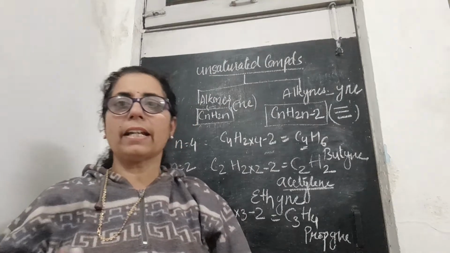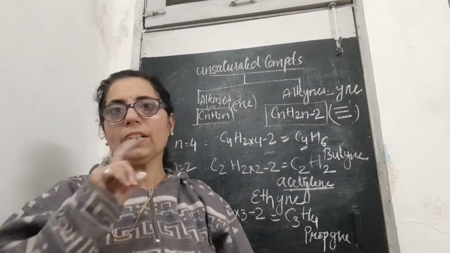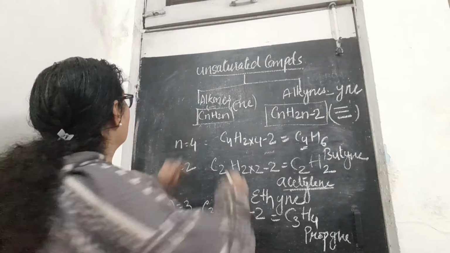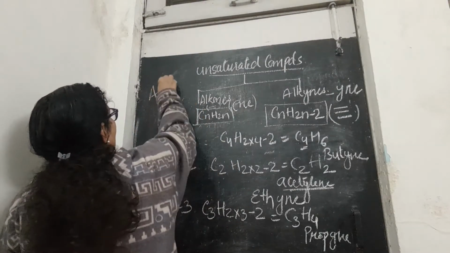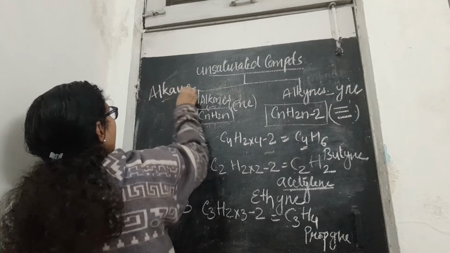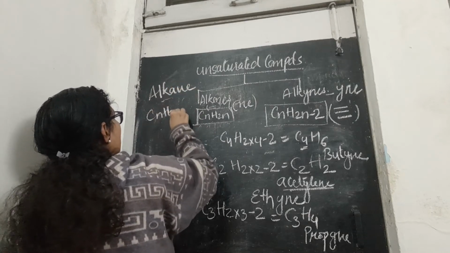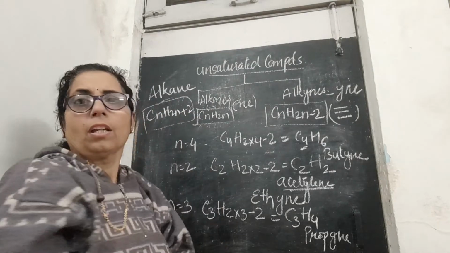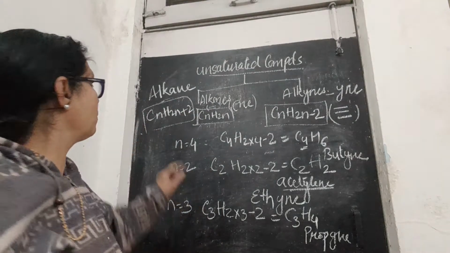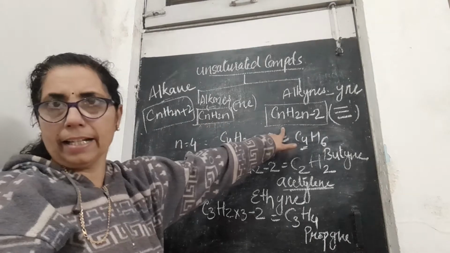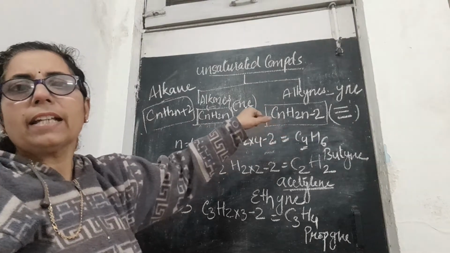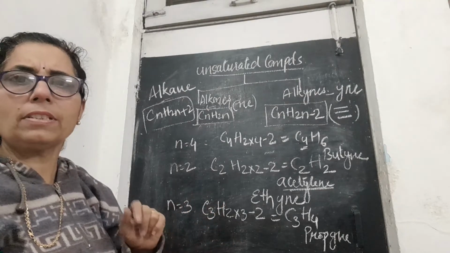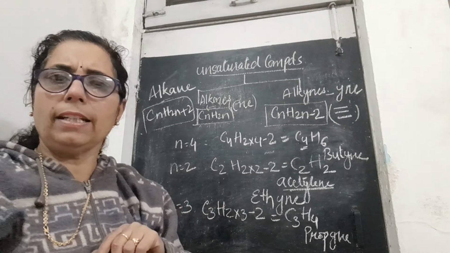Now similarly, when we use 5 carbons, you will call it pentyne, and 6 carbons, hexyne. But there is one very important thing to note. If I write down alkanes also, to make you understand, the alkane general formula is CnH2n plus 2. You will find one important difference between alkane, alkene and alkyne: each has 2 hydrogens less.